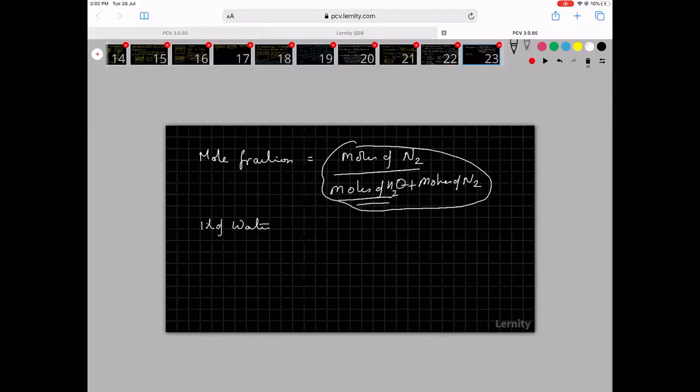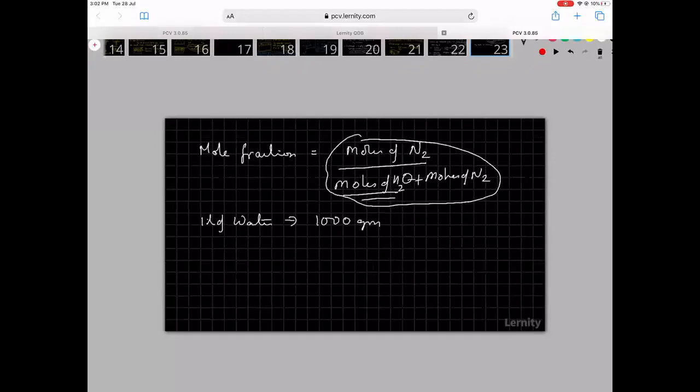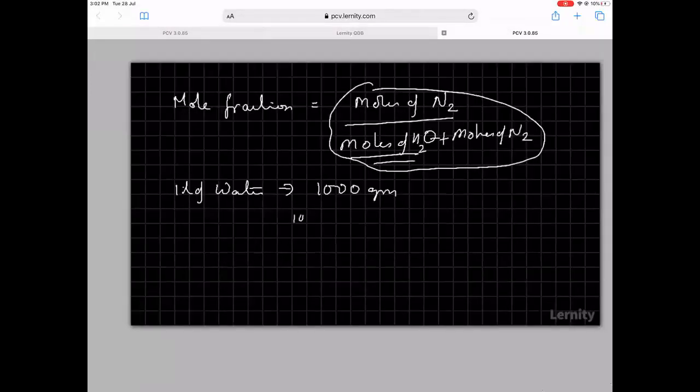So 1 liter of water has a density 1. So 1 liter of water will be 1000 grams. So if 1 liter of water is 1000 grams, then 1000 grams is how many moles? 1000 divided by 18 is 55.5. So whenever you're finding out mole fraction, if you have 1000 grams of water, it is equal to 55.5.